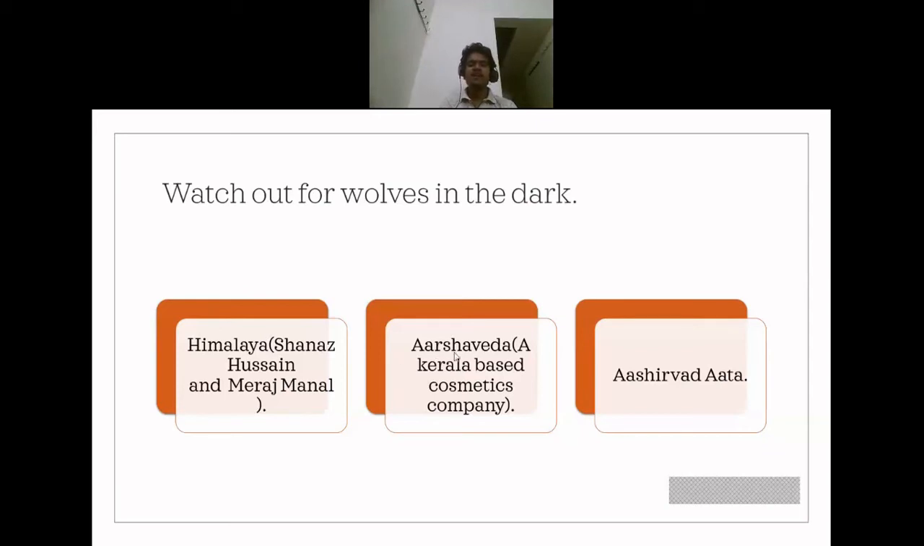Then the other company is Arshveda. If you look at this company's website, you would be baffled. They have used Sanskrit slokas, they have shown Lord Shiva's statue. But then again, it's a Kerala-based cosmetics company which uses halal branding, which uses halal logo to sell to Muslim customers. So again, if you purchase these cosmetic products from this company, you are contributing to halal and economic jihad as well. And Ashirvad, no guessing, we had covered this in our previous halal topic. Ashirvad company sells atta, which of course has that halal branding over there.